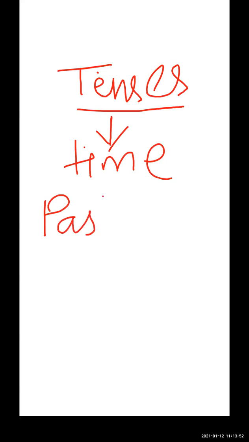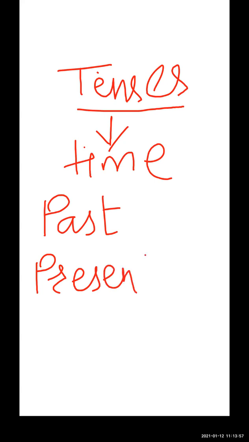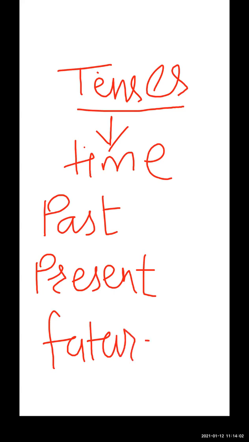Today we are going to learn about the tenses. It depends on time: past time, present time, and future time. So what is present? Present means now, the time which tells about now, what is happening now. Now I am talking, you are listening. So this is the present. You are sitting in front of your mobile or laptop. So this is the present time.